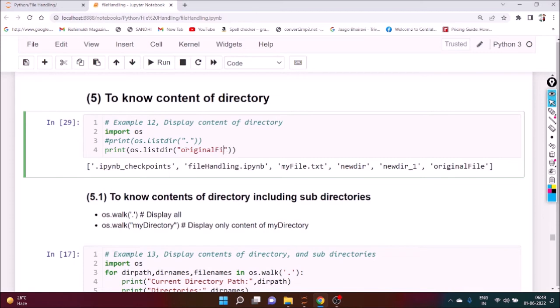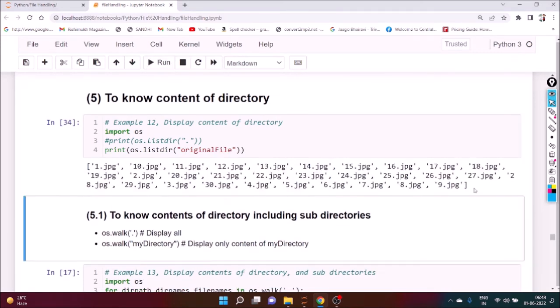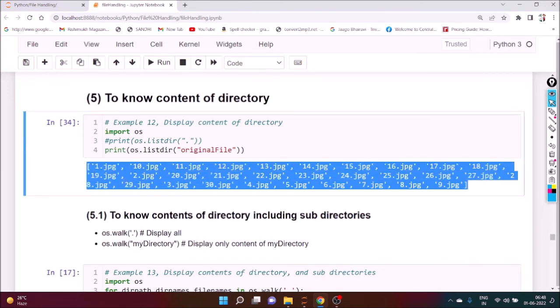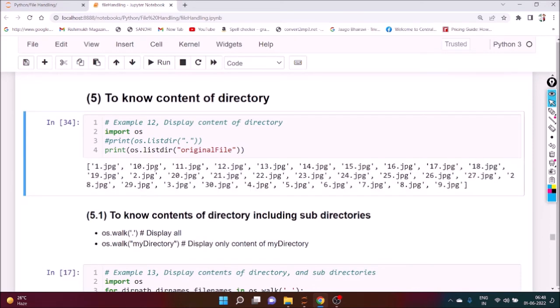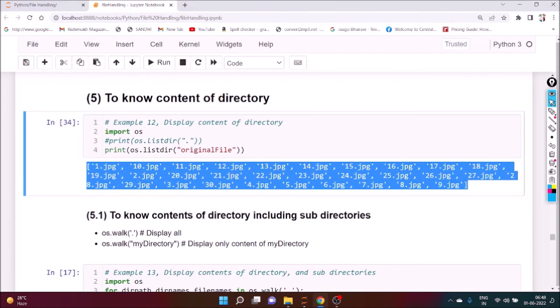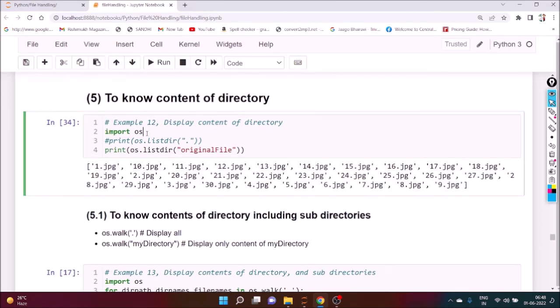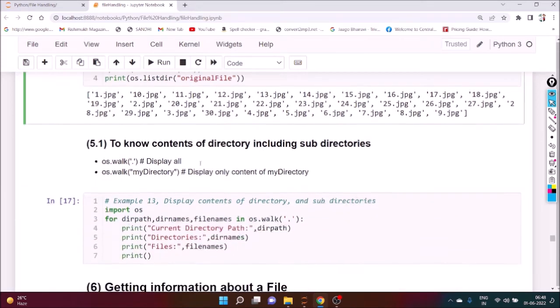Original file. If you execute it, we can see the list of files: a.jpg, 10.jpg, 2.jpg, 3.jpg, 4, 5, 6, 7, 8. So total 30 figures are there. Are you getting my point? So in this way you can know the content of the directory.